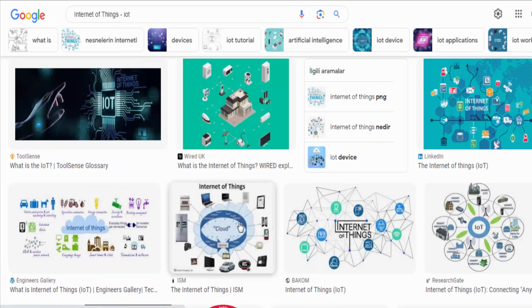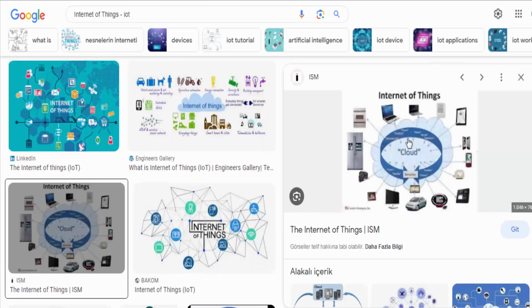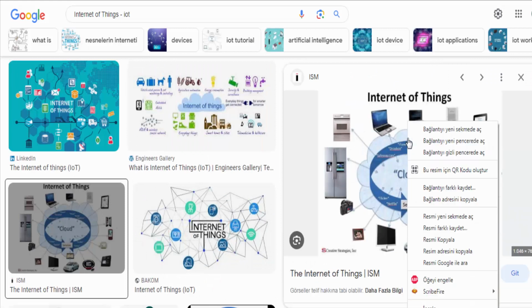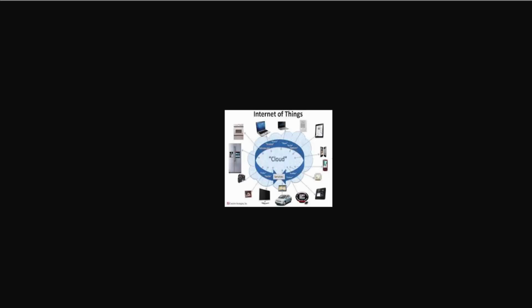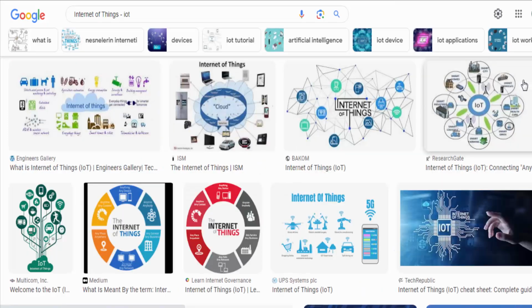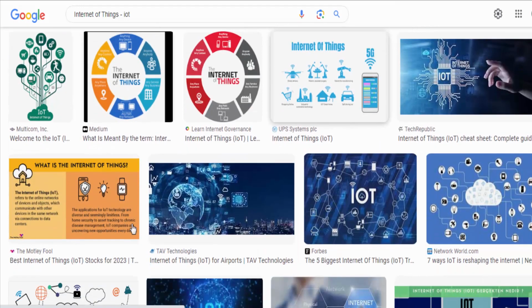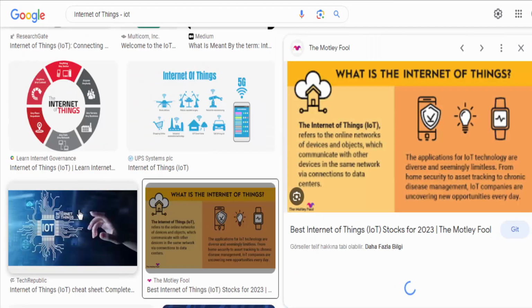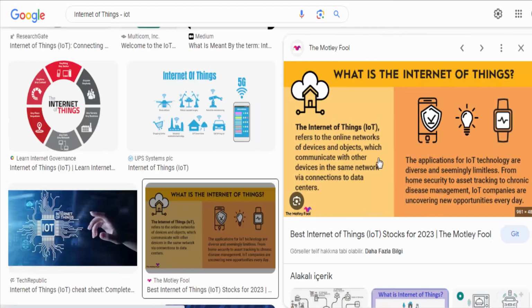The concept behind the IoT is to create a seamless network where these connected devices can communicate with each other, share data, and perform various tasks without human intervention. By connecting everyday objects to the Internet, the IoT aims to enable greater automation, efficiency, and convenience in various aspects